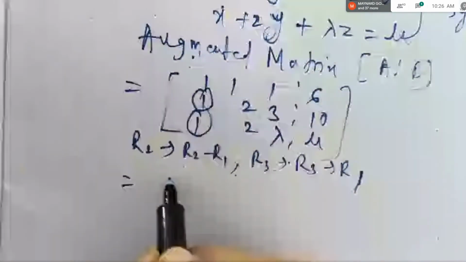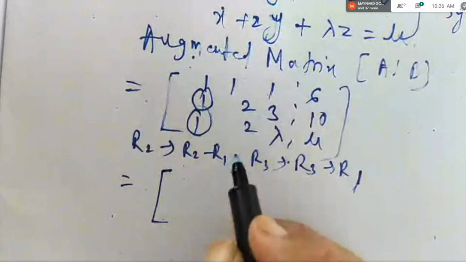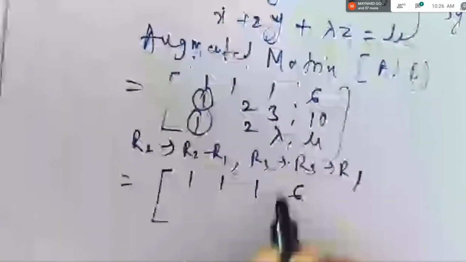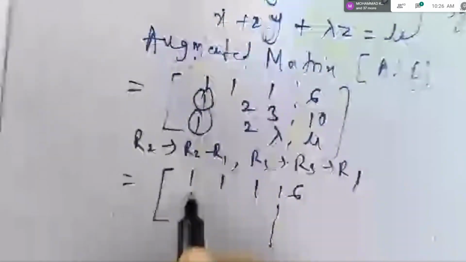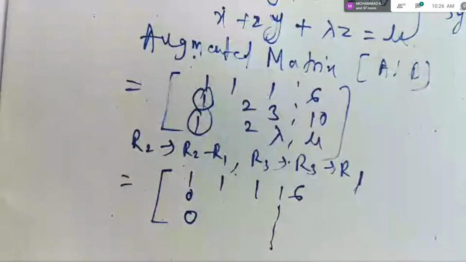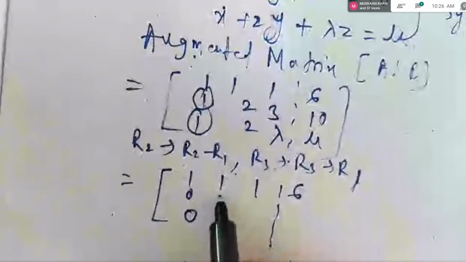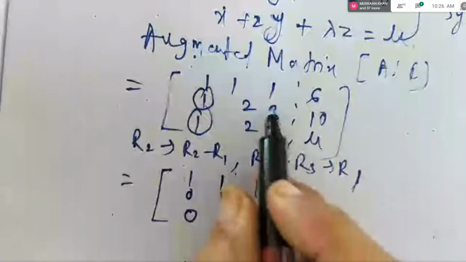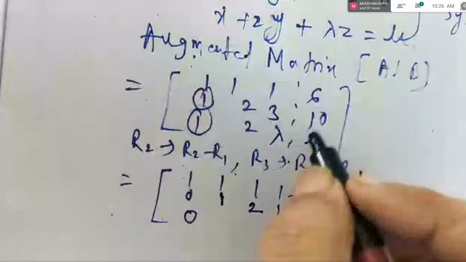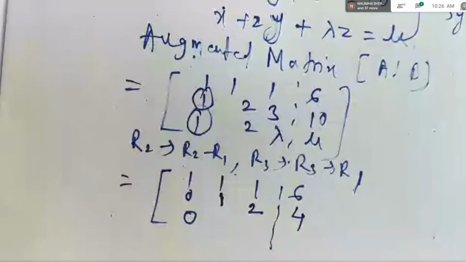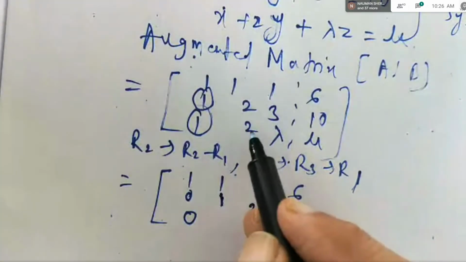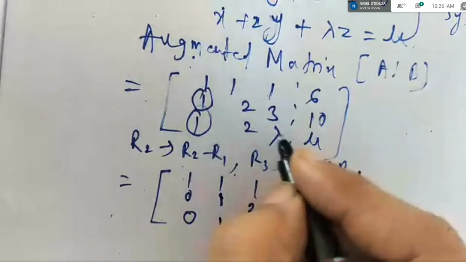First row we are not changing: 1, 1, 1, 6. Second row: 1 minus 1 is 0, 2 minus 1 is 1, 3 minus 1 is 2, 10 minus 6 is 4. Then third row: 0, 1, lambda minus 1.